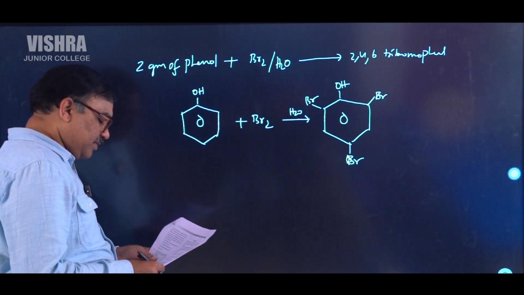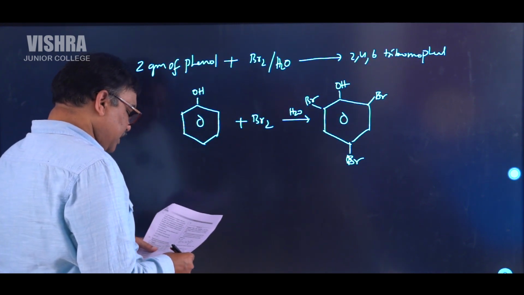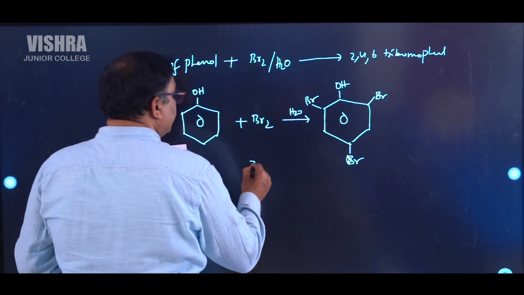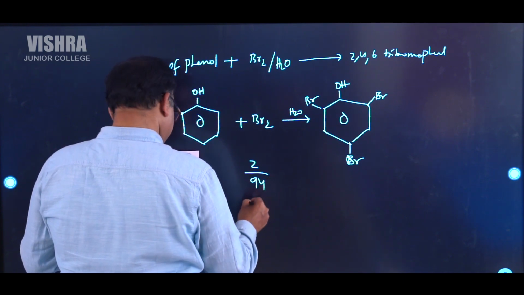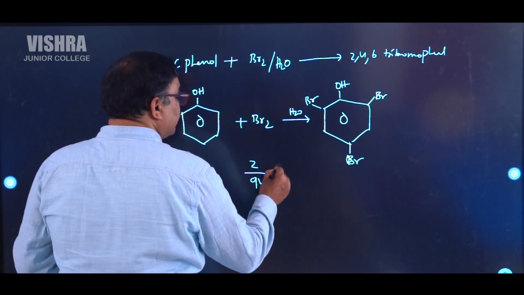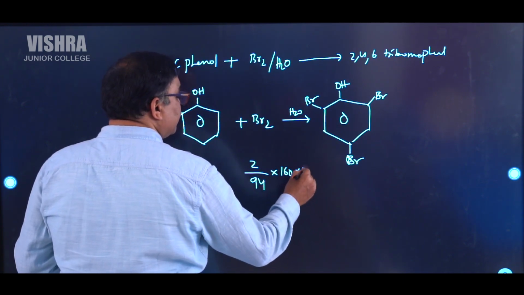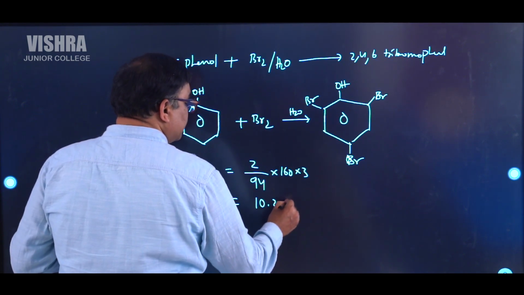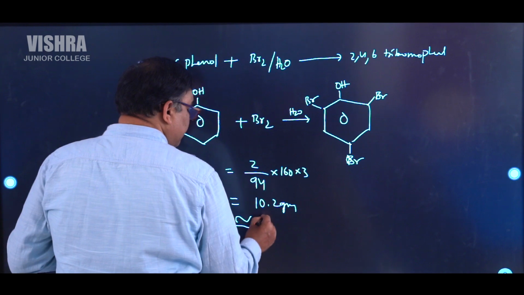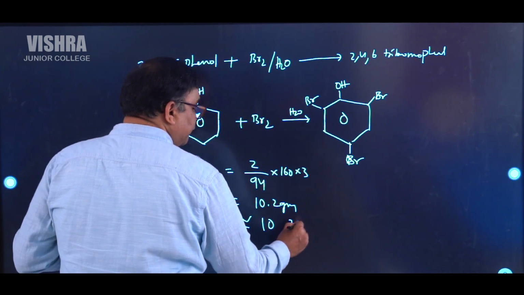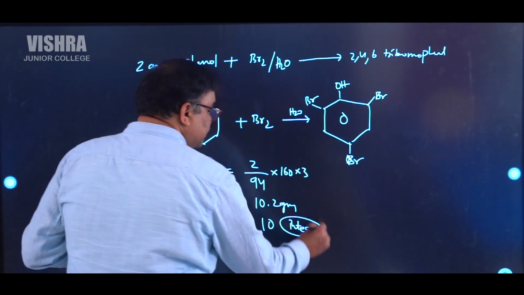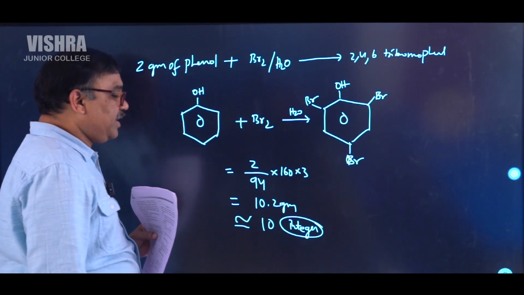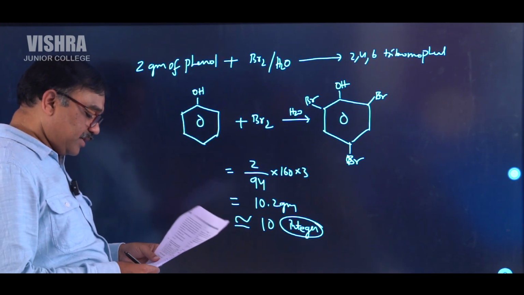So for this, we have to calculate: 2 grams means 2 by 94, weight by molecular weight, into 160 into 3, and in this calculation we will get 10.2 grams. So nearly equal to 10, an integer question. So make it nearby to 10. So 10 will be the answer here.